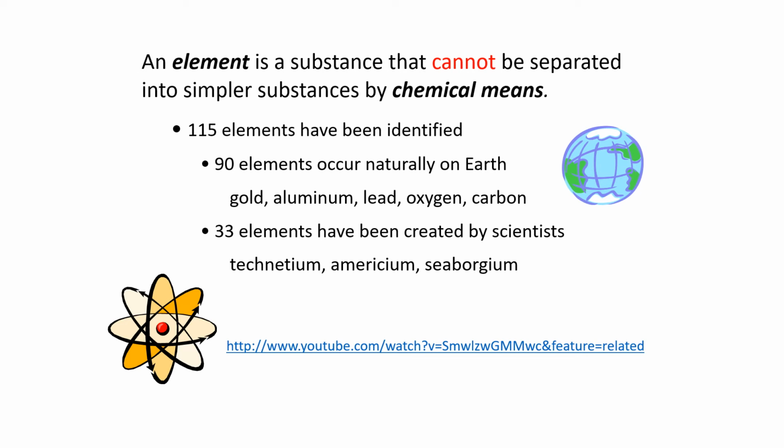Oganesson is a radioactive substance classified as a nonmetal, and in fact has been added to the noble gas family. It was actually discovered in 2002 by Russian scientists.